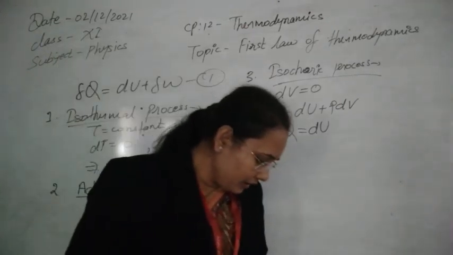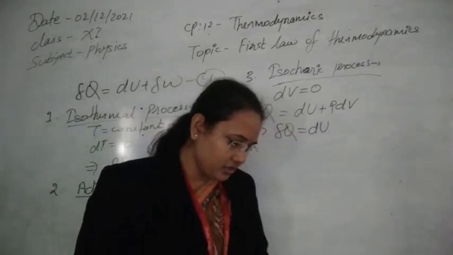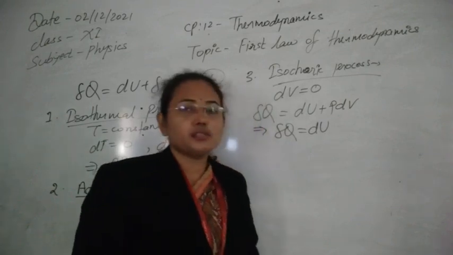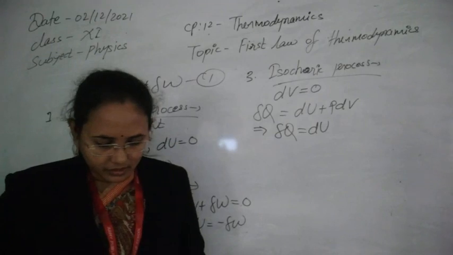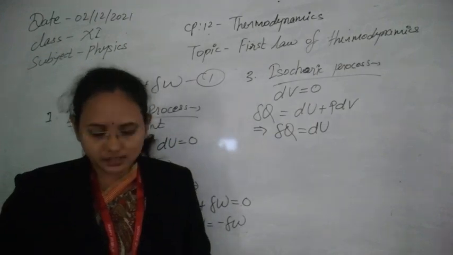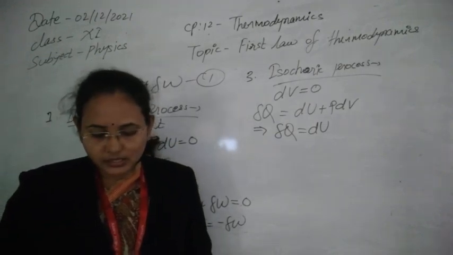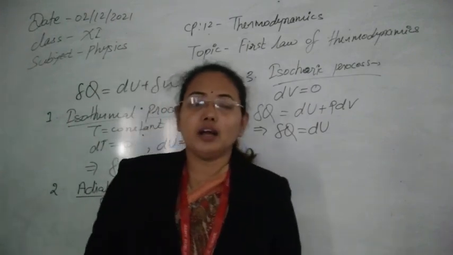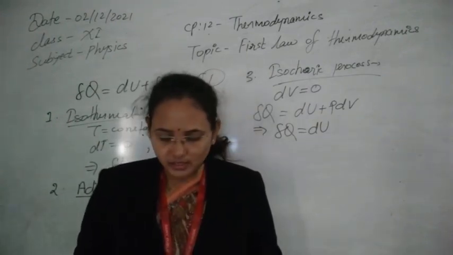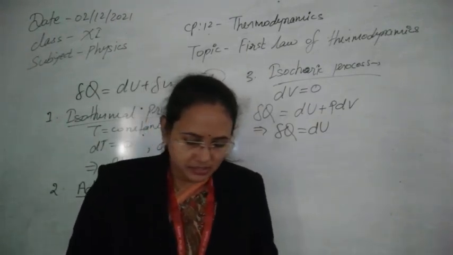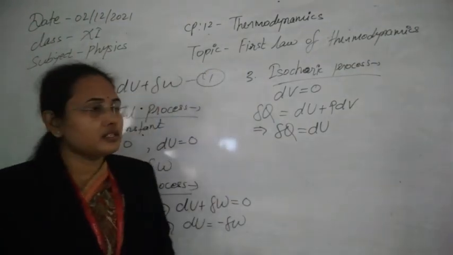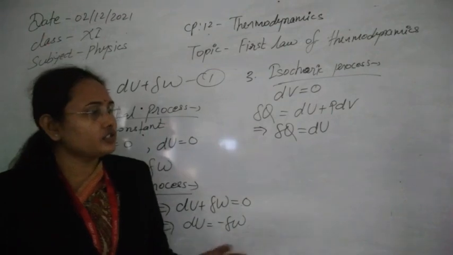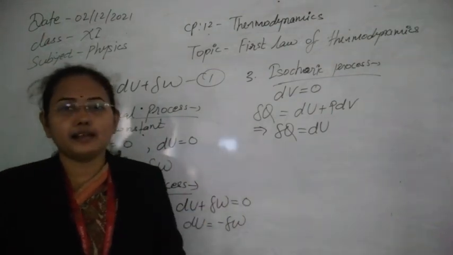The next one here is the cyclic process. In such processes, the system returns to its initial state without any change in its value. So in the cyclic process, only the value of internal energy is what matters.